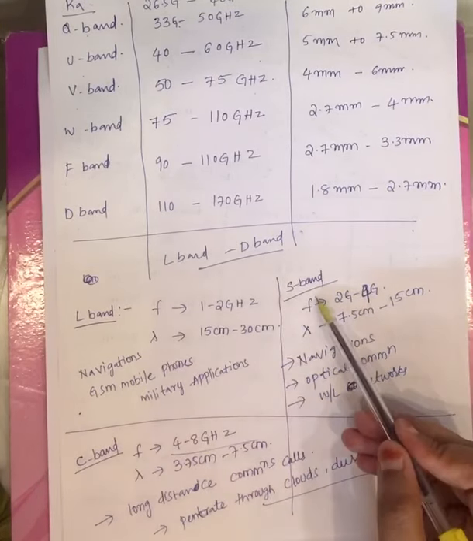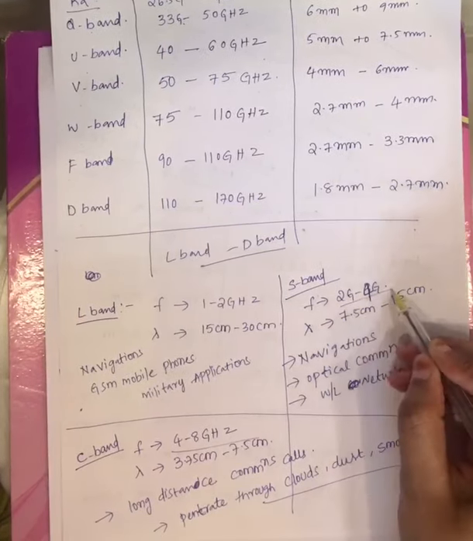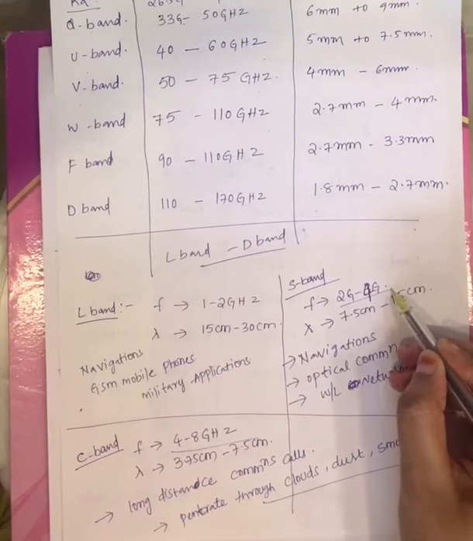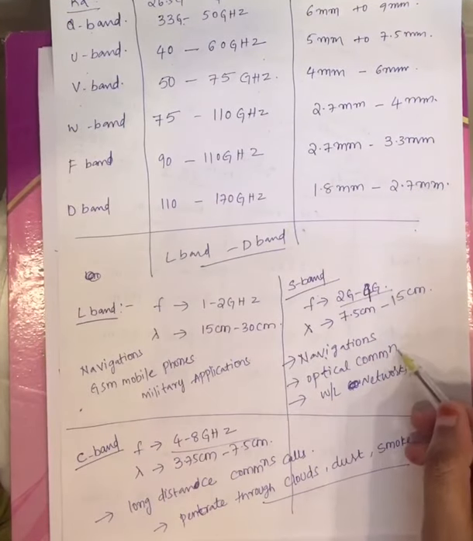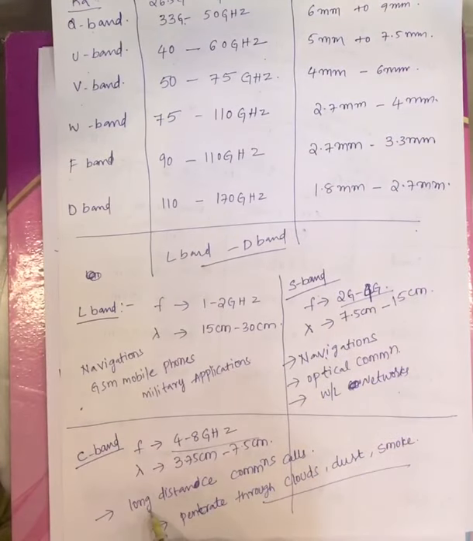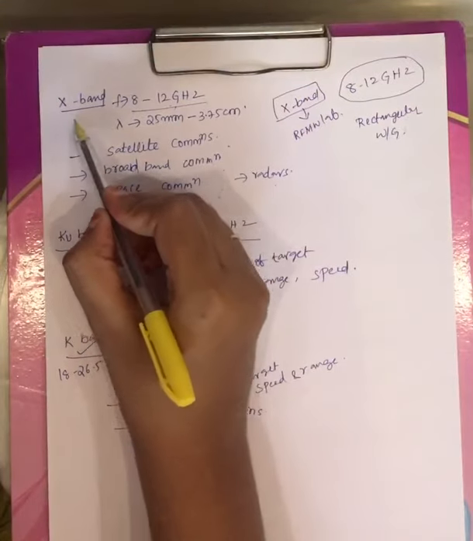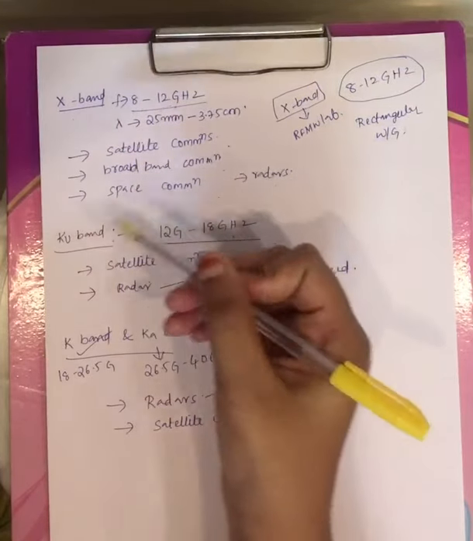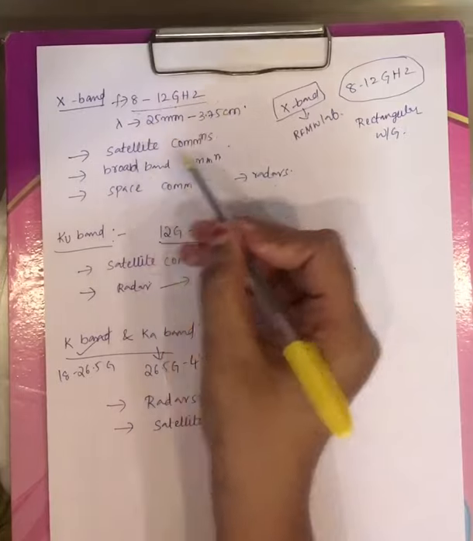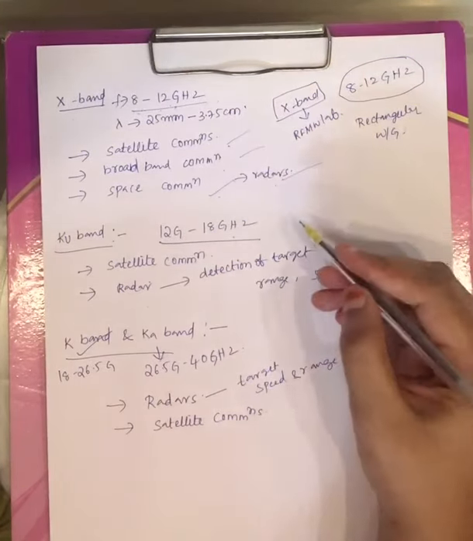Now coming to the next band, S band, 2 gigahertz to 4 gigahertz. That means microwaves with frequency range from 2 to 4 gigahertz are used under navigations, optical communications and wireless networks. Now beyond that, 4 to 8, those are used under long distance communication calls, and the microwaves with this frequency range can penetrate through clouds, dust and smoke. Next band is X band, that is 8 to 12 gigahertz. Microwaves with this frequency range are used under satellite communication, broadband communication, space communication and also under radars.